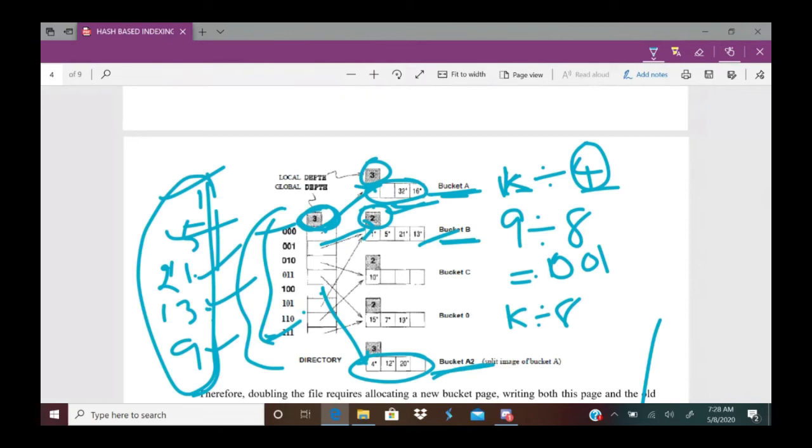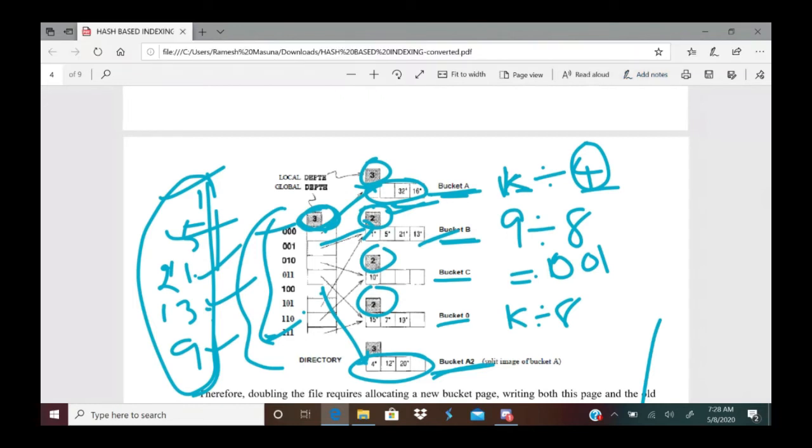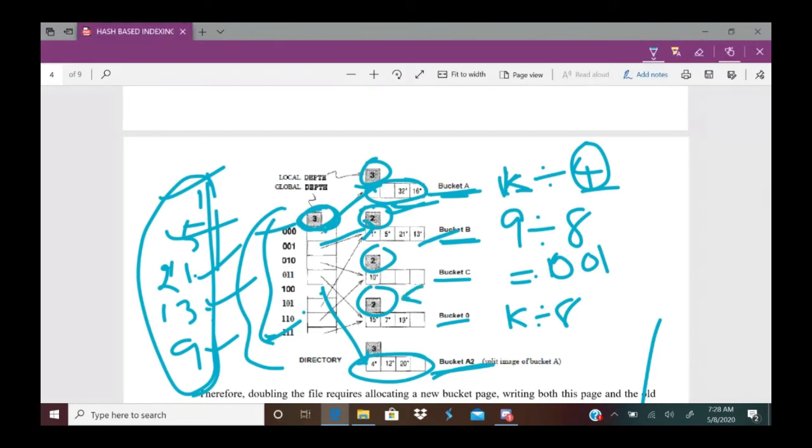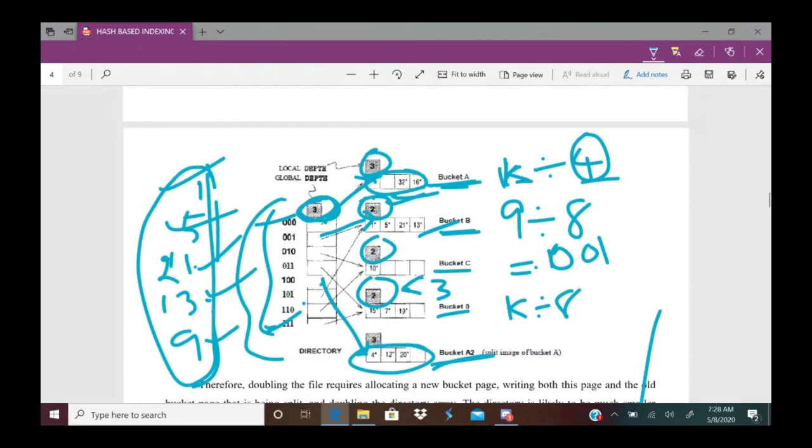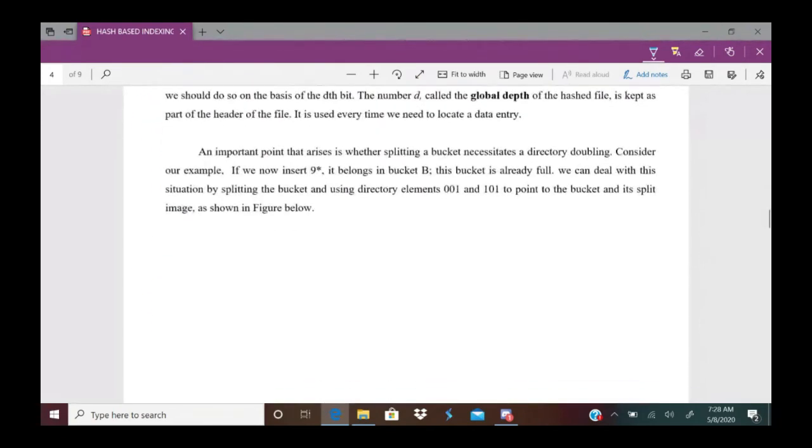But for bucket C and bucket D, whose local depth is 2, which is less than 3, it doesn't require a directory doubling. Just keep one point in mind: when local depth equals global depth, it causes a directory doubling. When local depth is less than global depth, it doesn't require a directory doubling, but it causes a bucket split. Remember that point. Okay, fine.